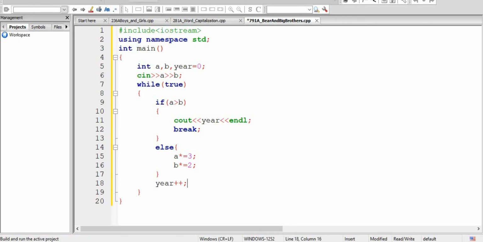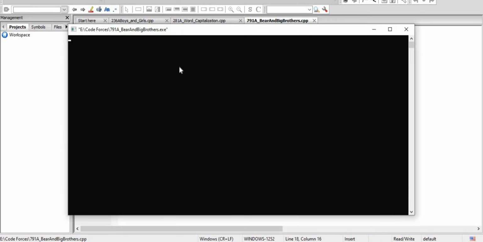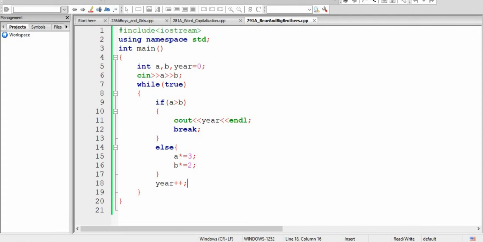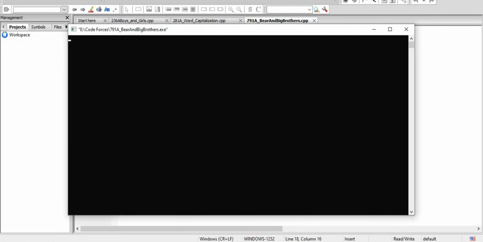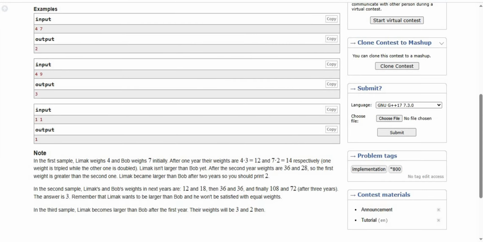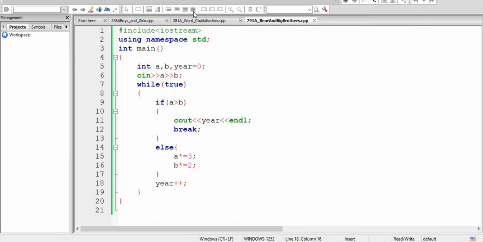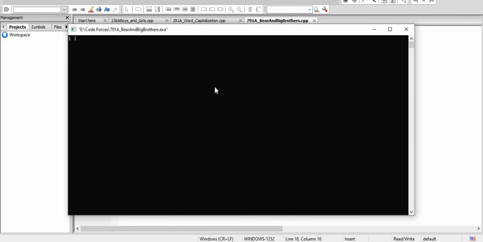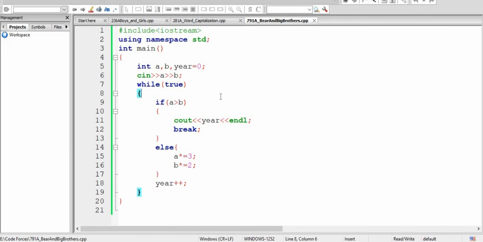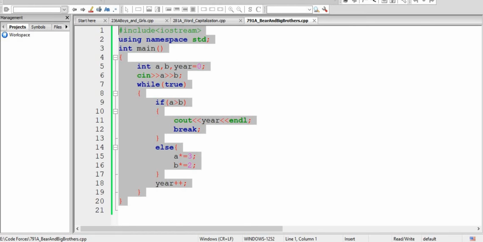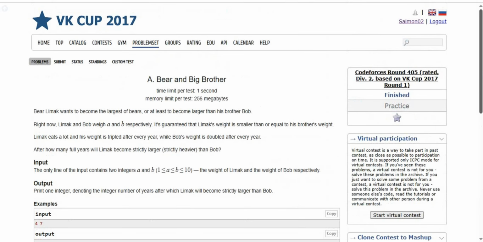So we increment the year. Now we show our output. We take input 4 for Limak and 7 for Bob. We can see that after 2 years Limak will be greater than Bob. Now we take the input of 4 and 9, and we can see that after 3 years Limak will be greater than Bob. Now we will submit our code.